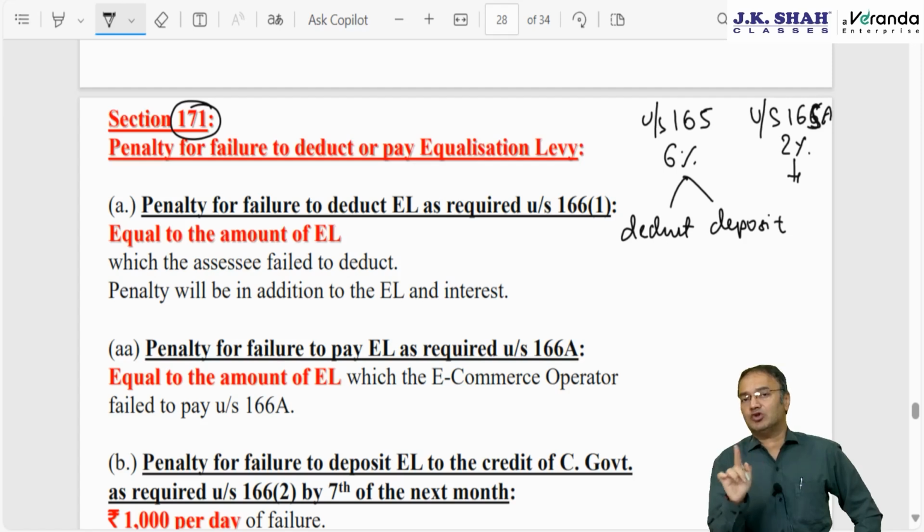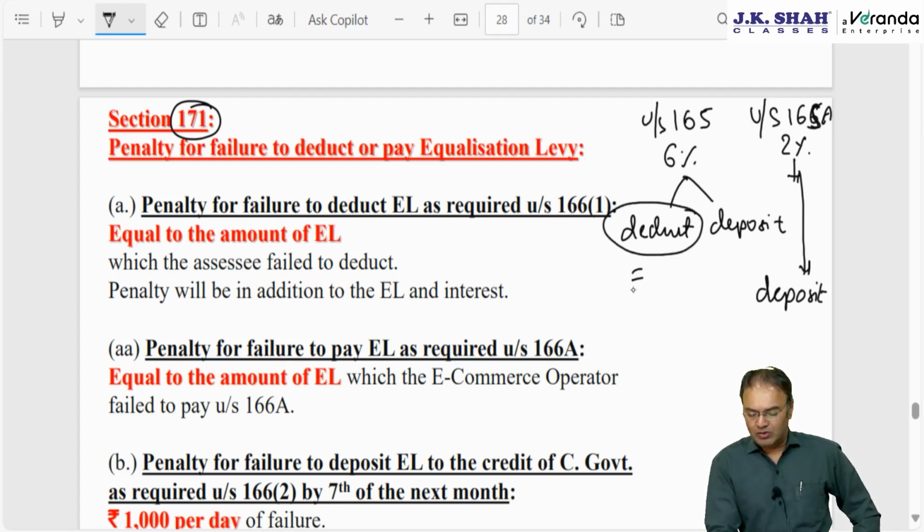The 2% equalization levy is not to be deducted by the payer; it is to be paid by Amazon, the e-commerce operator, from his own pocket on its own. Therefore, here there will be penalty only for failure to deposit. Failure to deduct will be equal to the amount of equalization levy not deducted, or I would say equal to the amount in default.